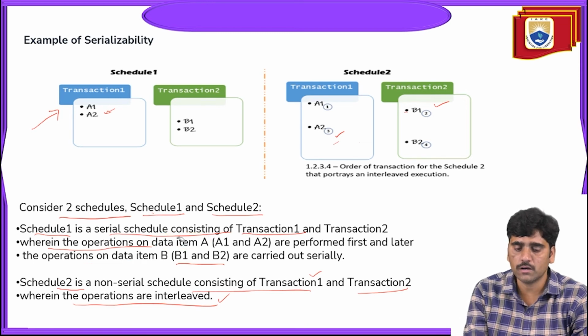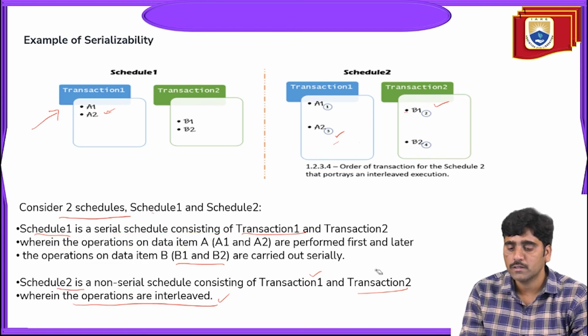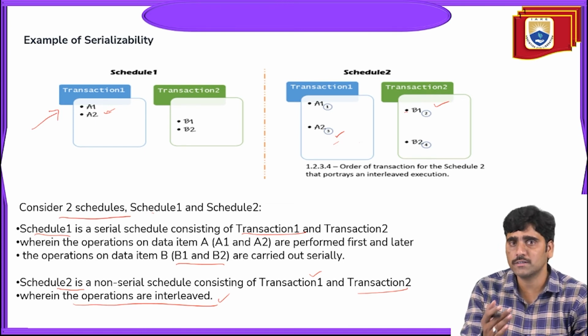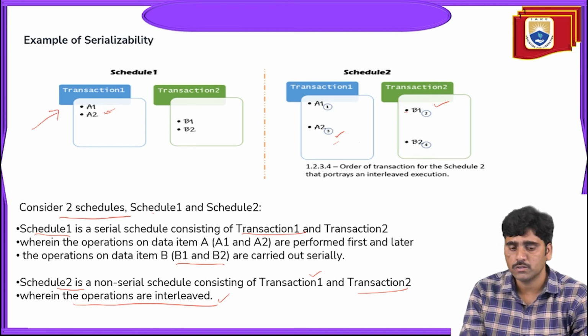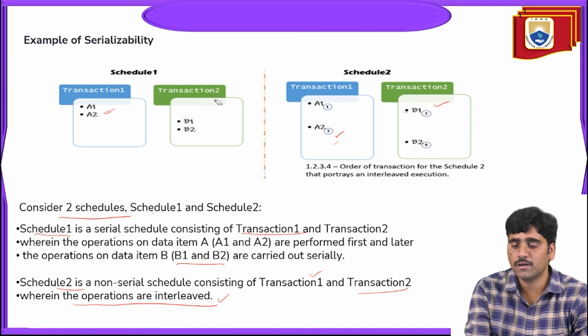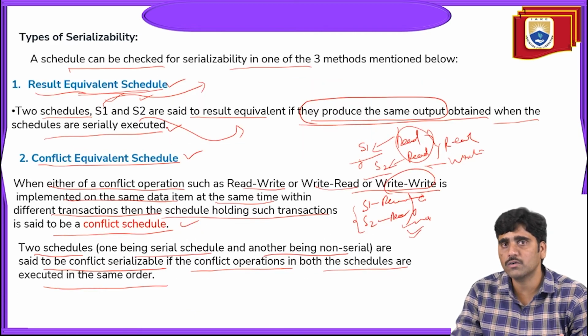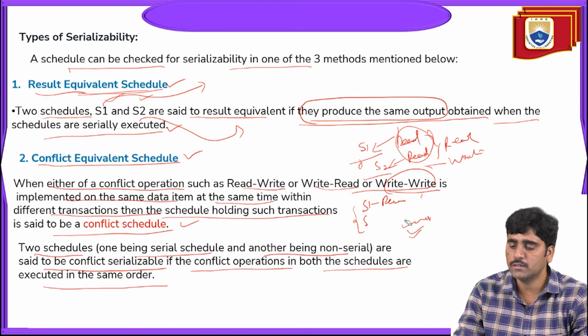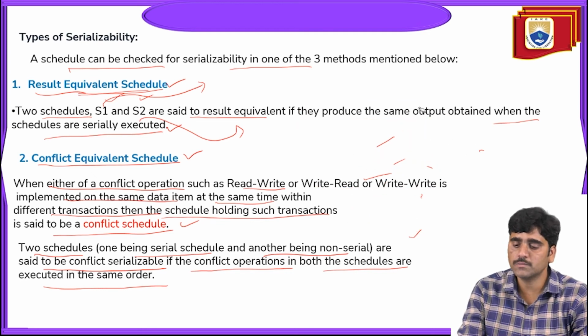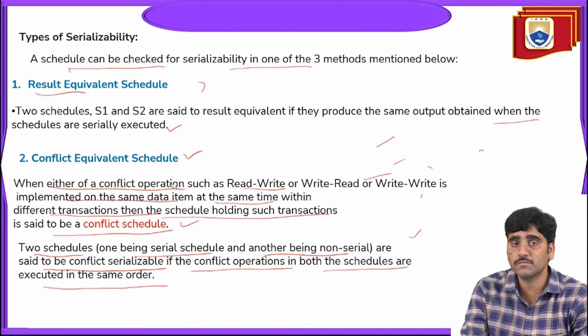From this diagram we can understand that serial schedules are serializable scheduling, meaning the transactions are scheduled one by one, one after another. But in non-serial scheduling they take an interleaved space, and then they are executed all together. There are different types of serializability concepts.